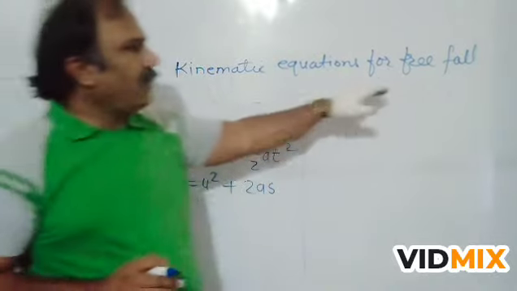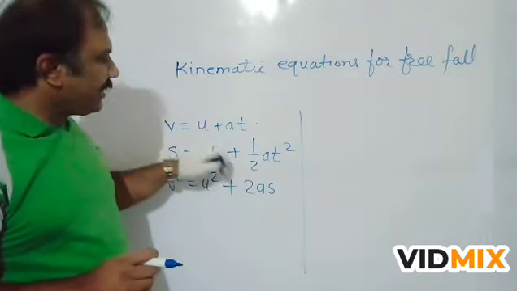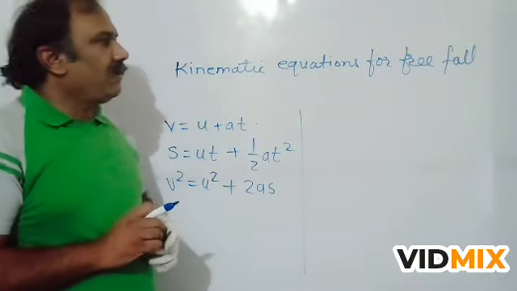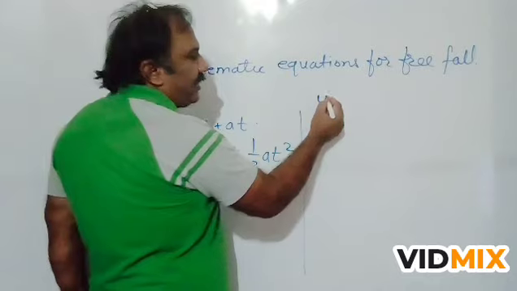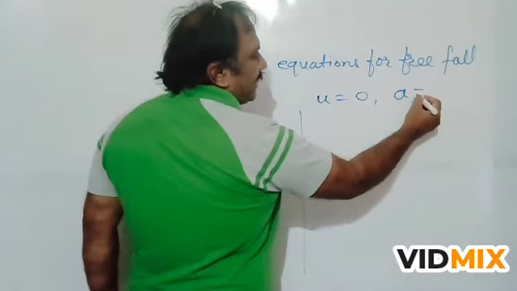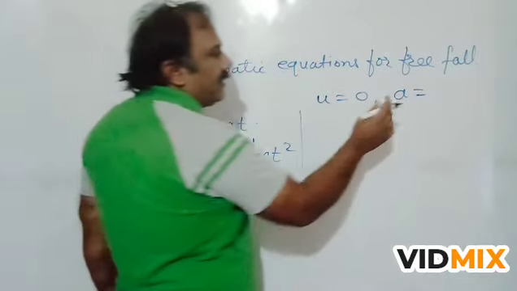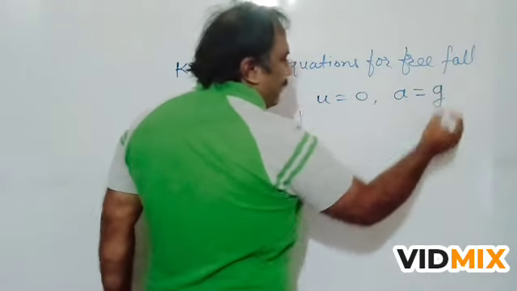Now the free fall is also linear motion. That's why these kinematic equations can also be used for free fall. But in free fall, the initial velocity u is always 0 and a is acceleration due to gravity. Therefore, a = g.